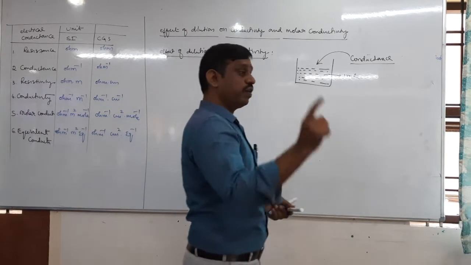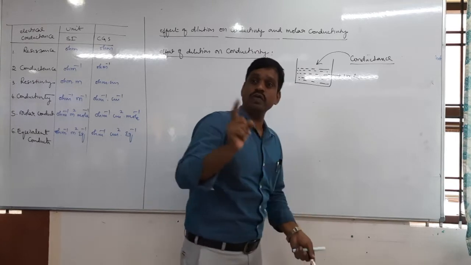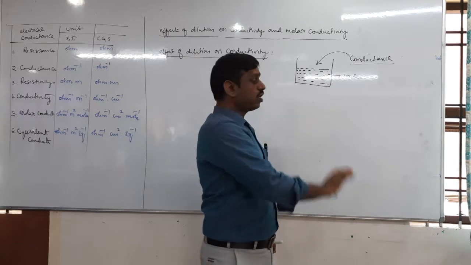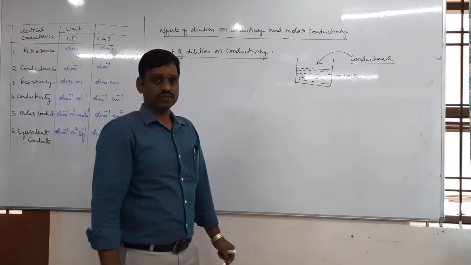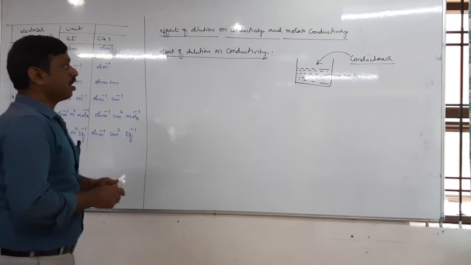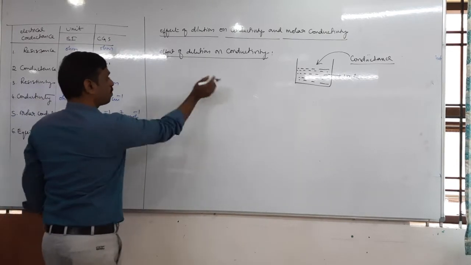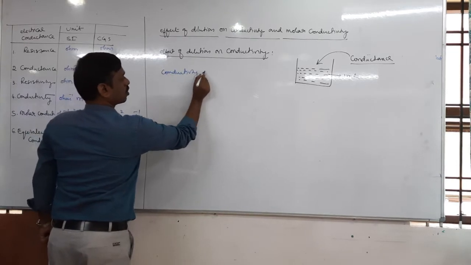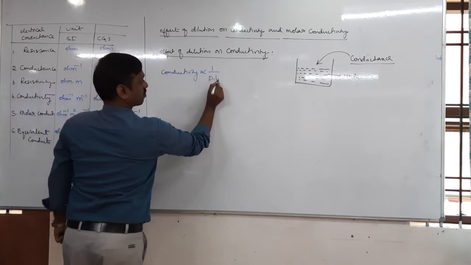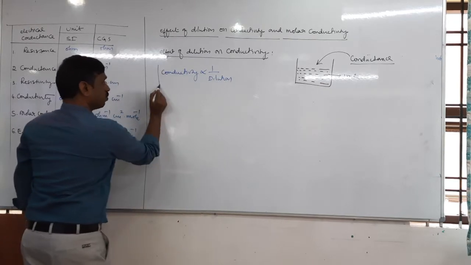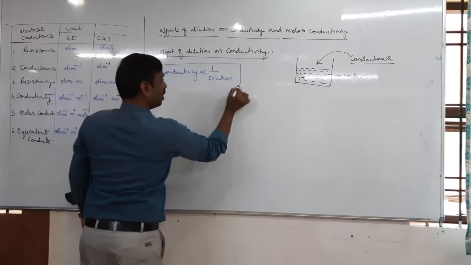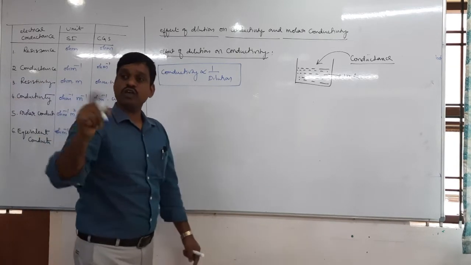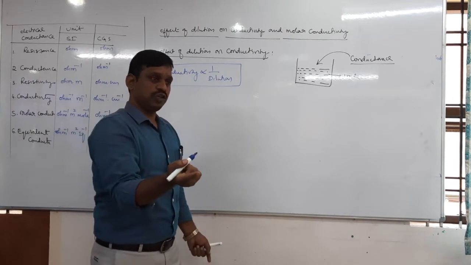In conductivity, we fix the volume. Volume is constant. It should be 1 ml or 1 cubic centimeter of electrolyte solution. Now, what happens on dilution? Usually conductivity is inversely proportional to dilution. But dilution is inversely proportional to concentration, yes or no? Dilution and concentration are inversely proportional.